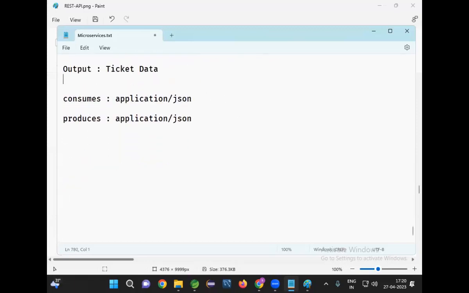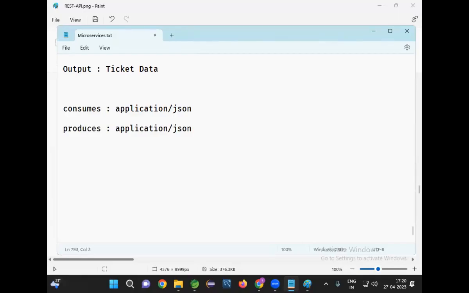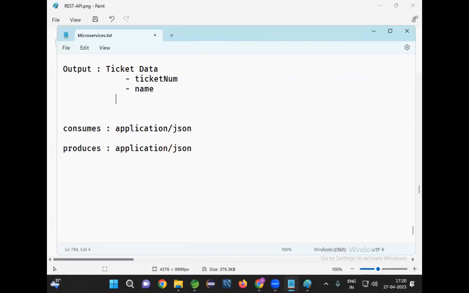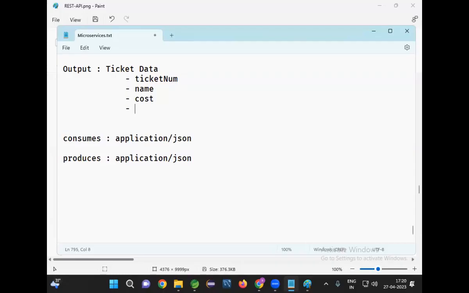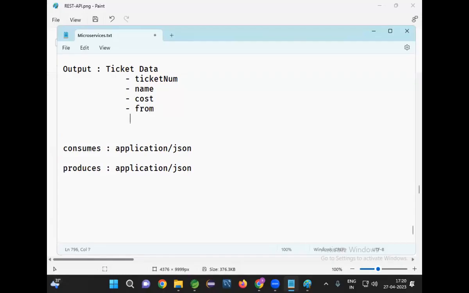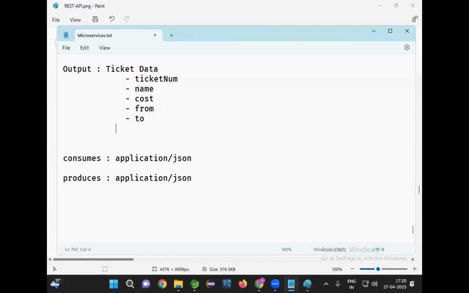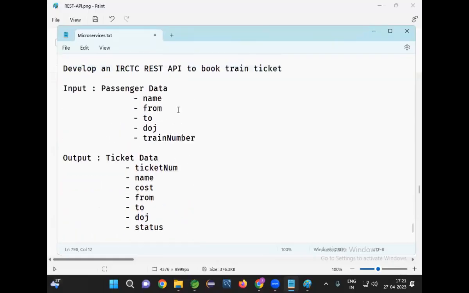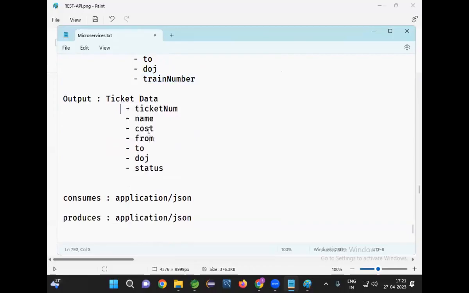Then once the ticket booking is completed, what data do we need to send to the client? I will send the ticket number, passenger name, ticket cost. Then in the ticket we need to print from, to, date of journey, and the ticket status. Is it confirmed or is it in the waiting state? I need to send this data in the ticket as a response. This data I'm taking as input, this data I'm giving as output.